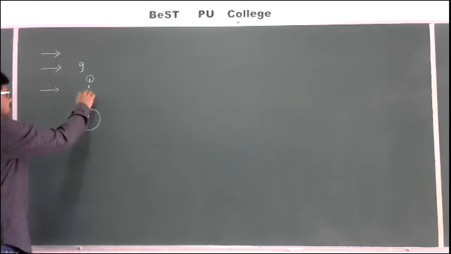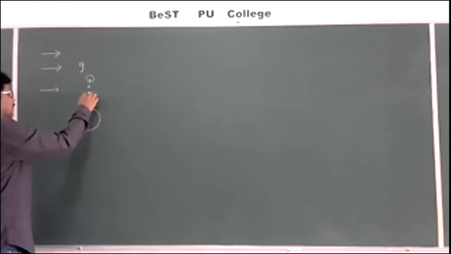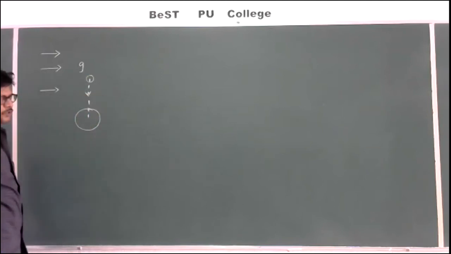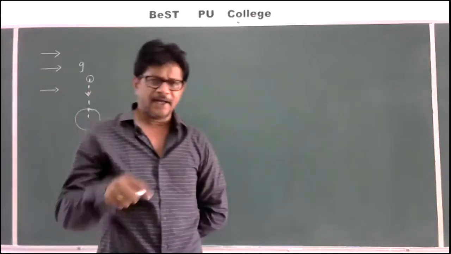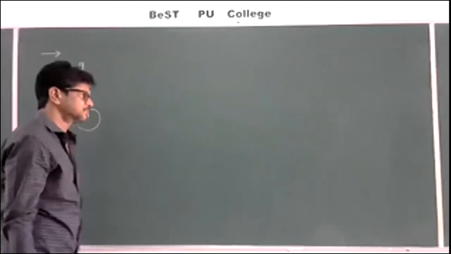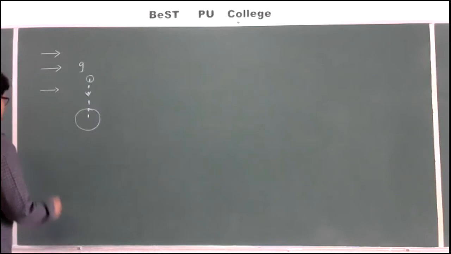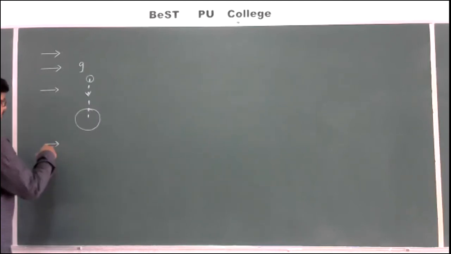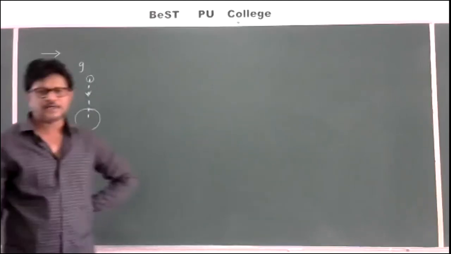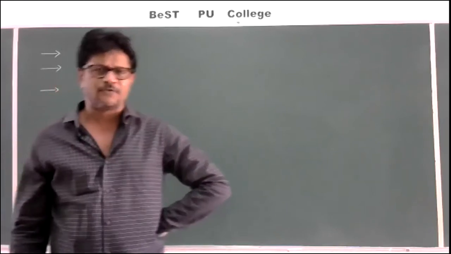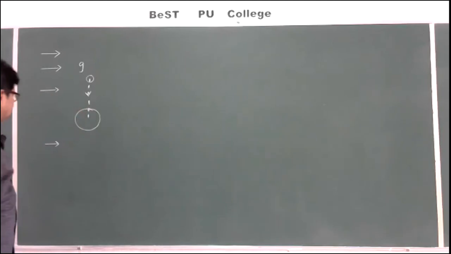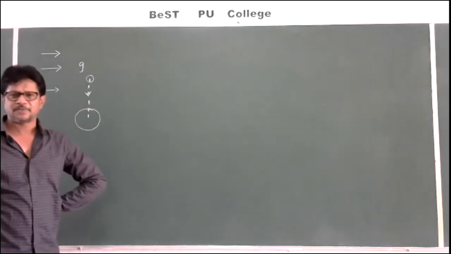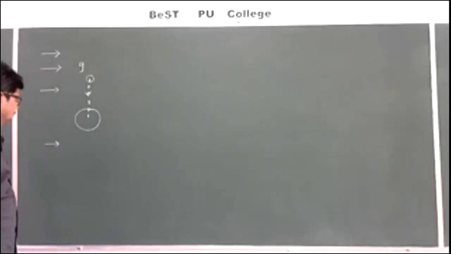So the direction of acceleration due to gravity will always be towards the center of the earth. And the next point we also discussed: the acceleration due to gravity does not depend upon the mass of a body.